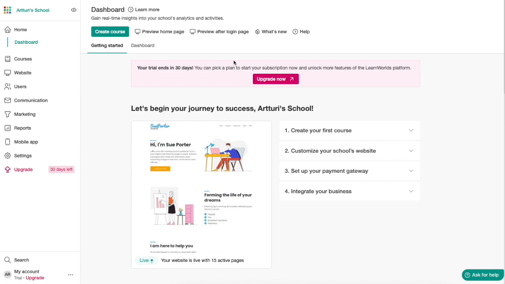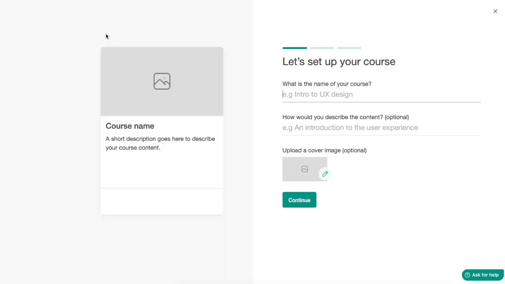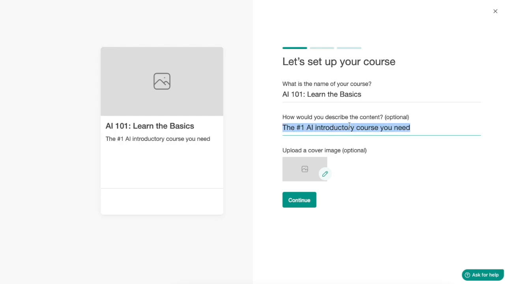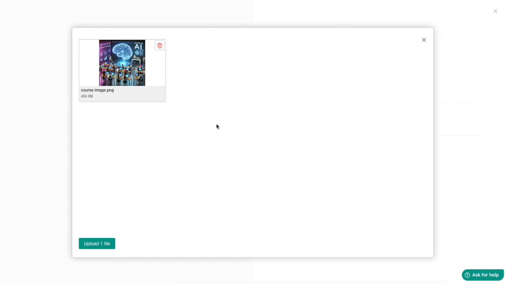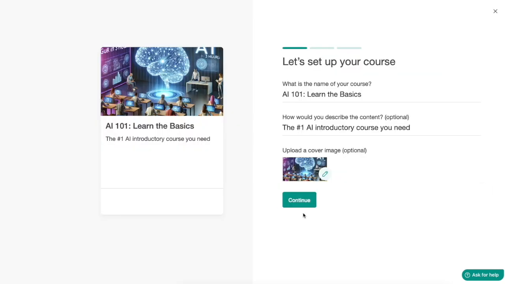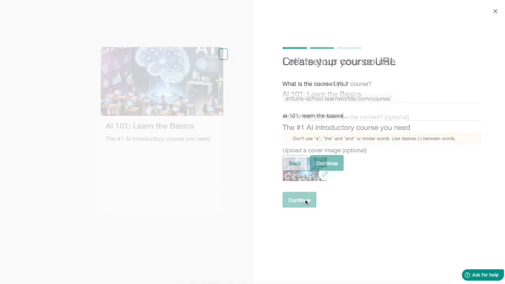Once you land in your dashboard, you can click on Create Course at the top left corner. Now it is time to give a name for your course. Let's do, for example, AI 101. Let's do Learn the Basics, and let's call it the #1 AI introductory course you need. You can also upload a cover image here. We're going to use this one that I generated using AI. If you run a course, perhaps don't do it that way, but I'm just doing this to save time. Then just insert the image, and there we go. So now we already have the name, the headline or tagline, and a cover image. Let's click on continue.